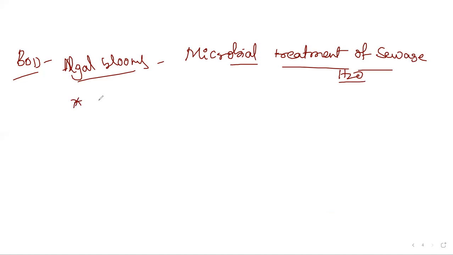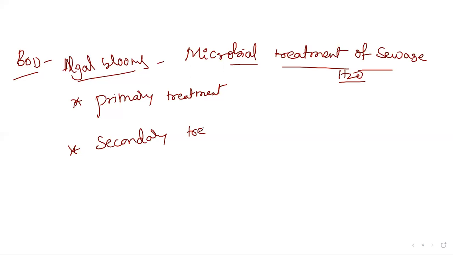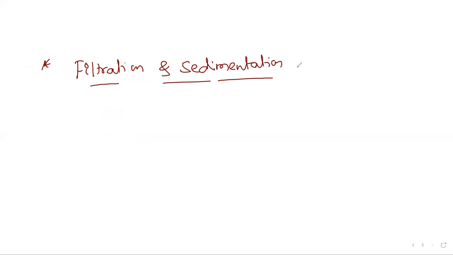So in sewage treatment, there are two steps we follow. One is primary treatment and another one is secondary treatment. Let us discuss the primary treatment. Primary treatment of sewage mainly includes processes like filtration and sedimentation.